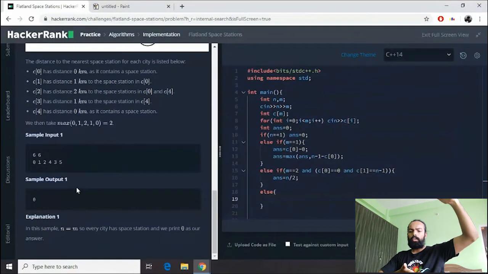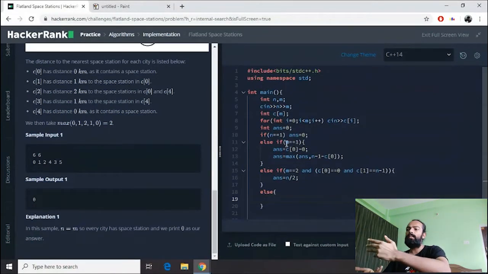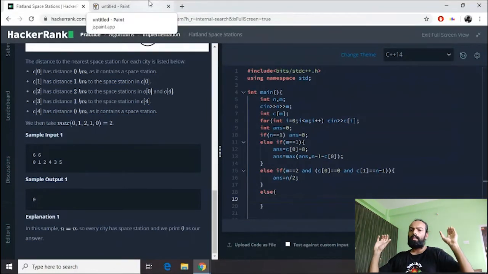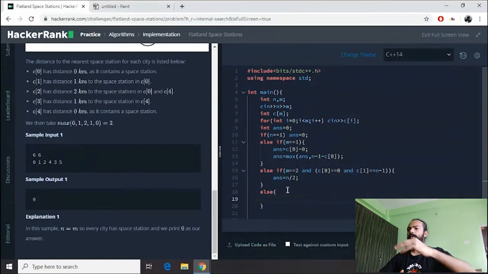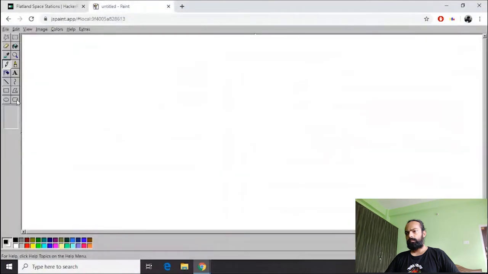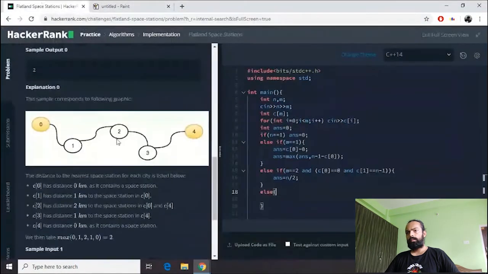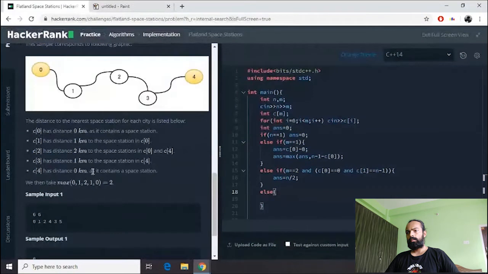Your main code is going to work, but there will be some exceptional cases where you'll have to handle it differently. These two are the exceptional cases for whatever we're going to do right now. Also, I like to say that since I looked at this question, I could figure out these things in this question, but most of the time I might not be able to, and only while solving I realize my boundary conditions.